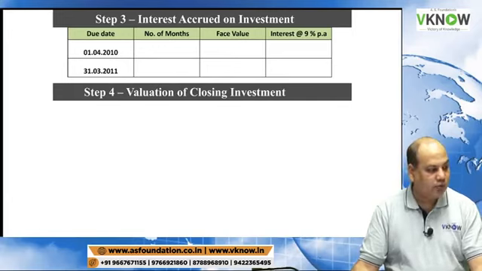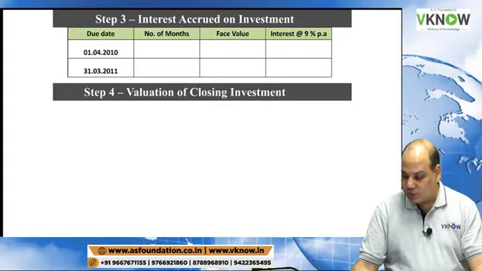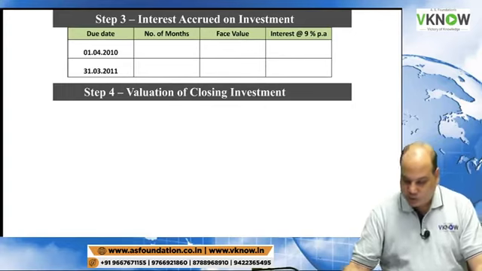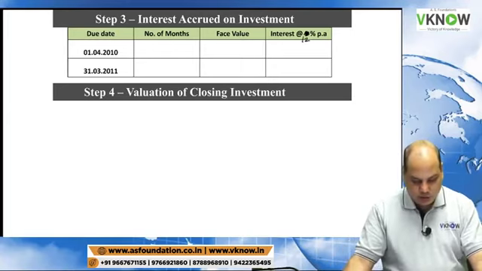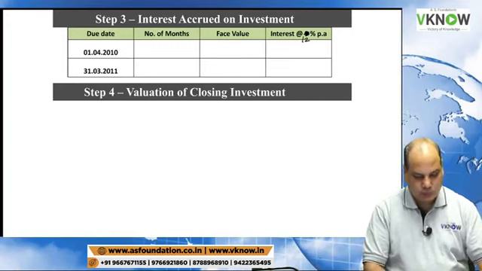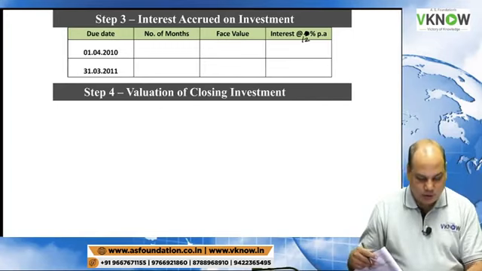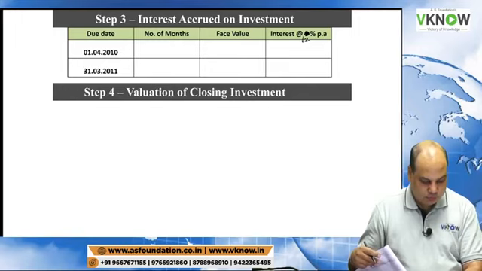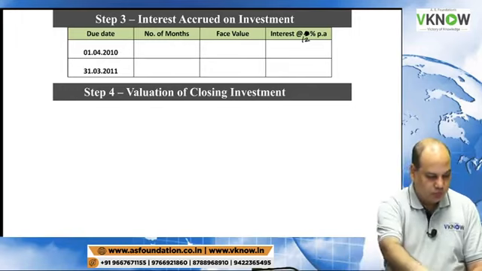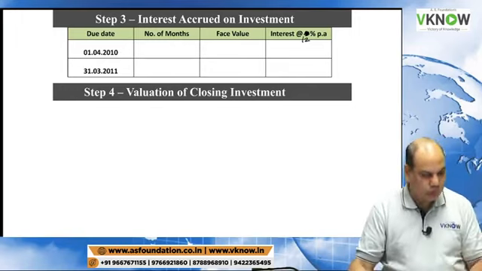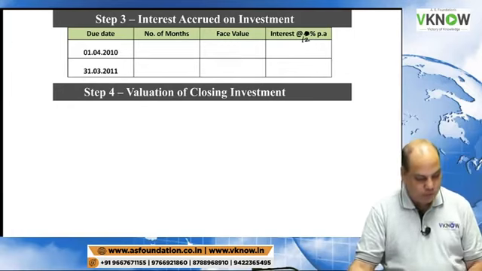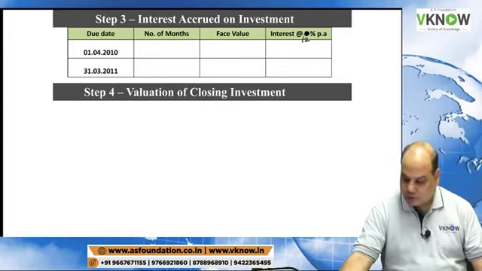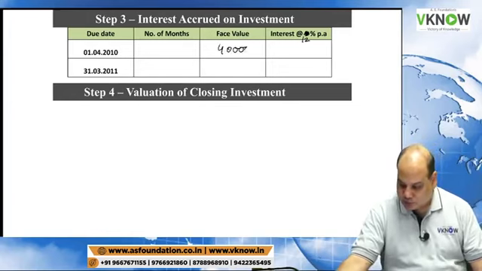We will have four columns: due date, number of months, face value, and interest at the rate of 12%. 1st April 2010, we have 40,000 rupees.